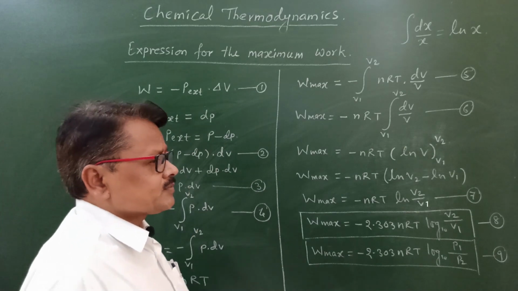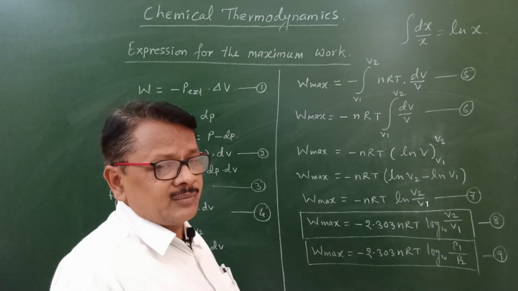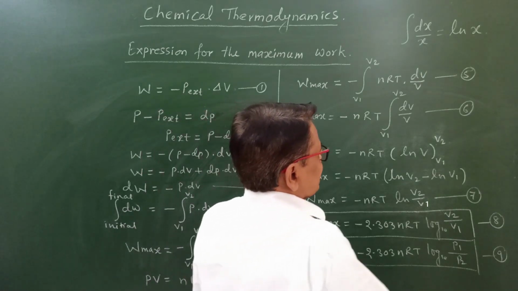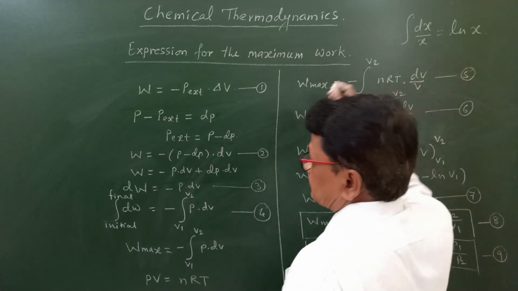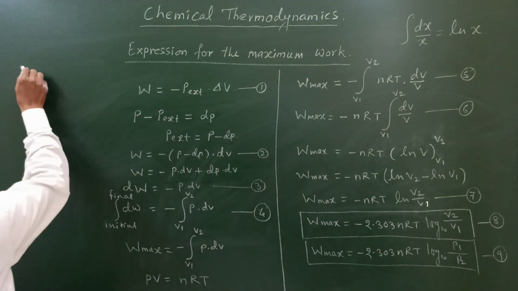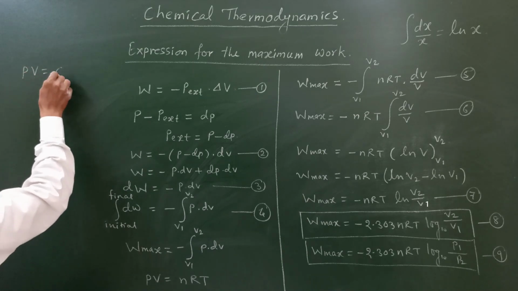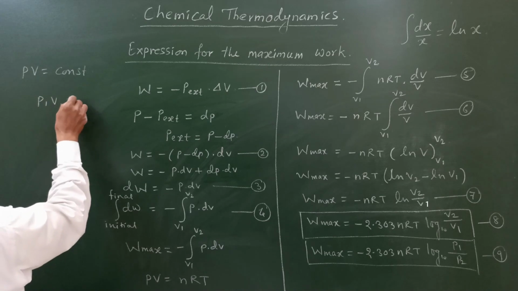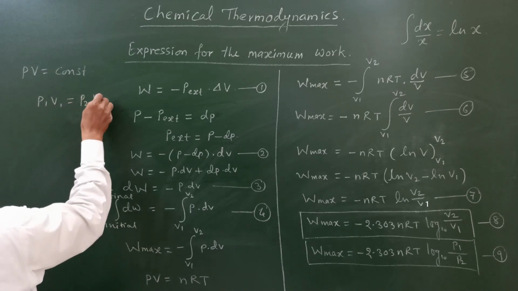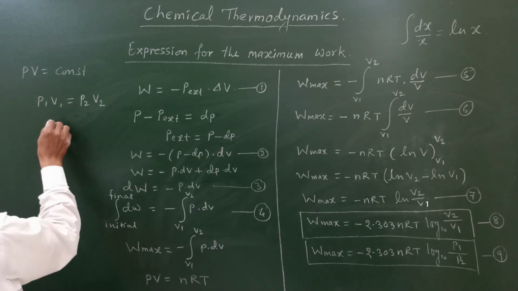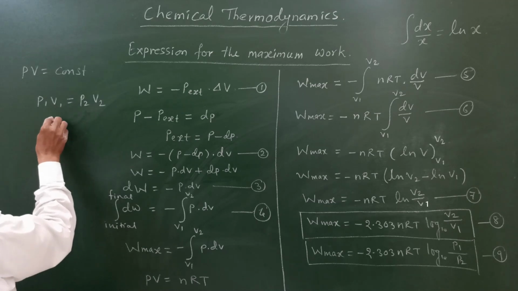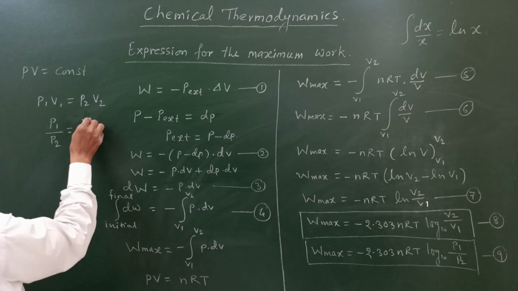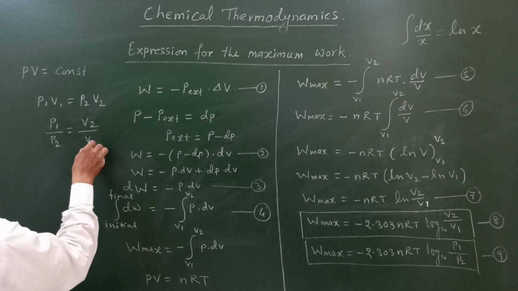We saw Boyle's law: at constant temperature, volume is inversely proportional to pressure. Means PV is equal to constant. I will write here PV is equal to constant, or P1 V1 is equal to P2 V2, or P1 divided by P2 is equal to V2 divided by V1.